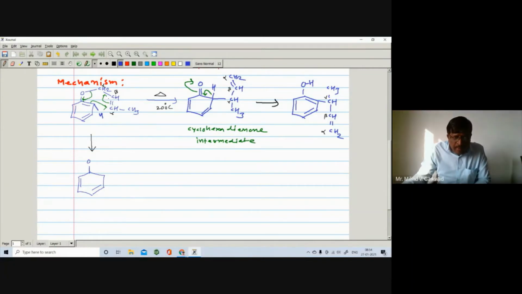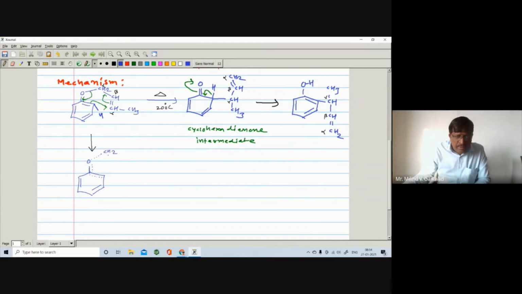Now the bond between this oxygen and this carbon undergoes breaking, meaning there is a partial double bond character. The bond between this carbon and carbon undergoes breaking, meaning there is a partial double bond character. Similarly, the bond between this oxygen and this CH2 undergoes breaking, right?